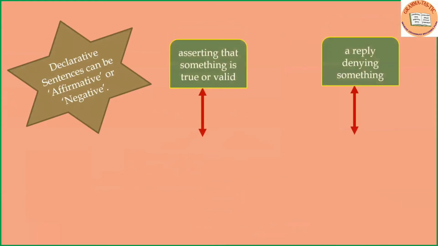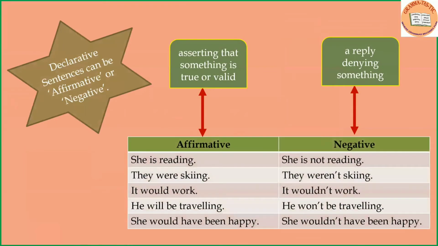Declarative sentences can be affirmative or negative. Now, affirmative means asserting that something is true or valid, and negative means a reply denying something. Look at the sentences below. In affirmative, she is reading, and in negative, it becomes she is not reading.